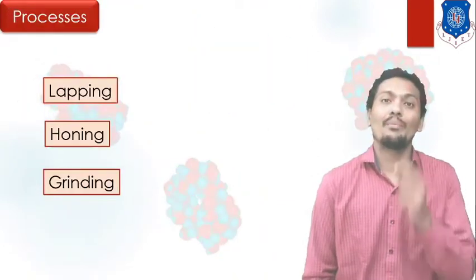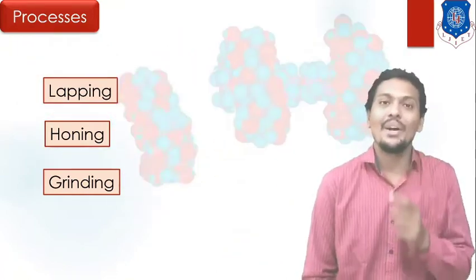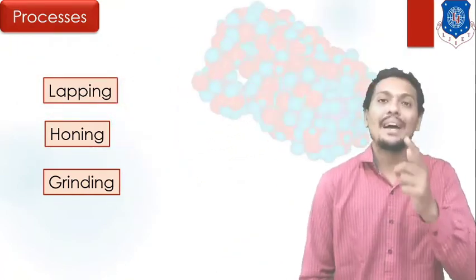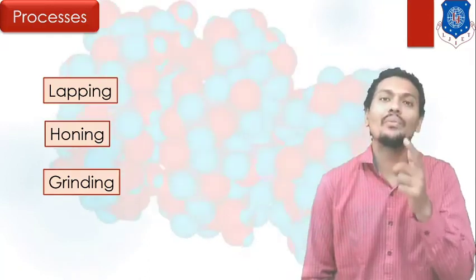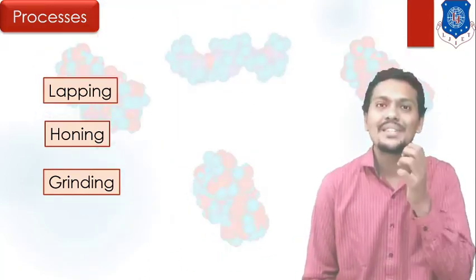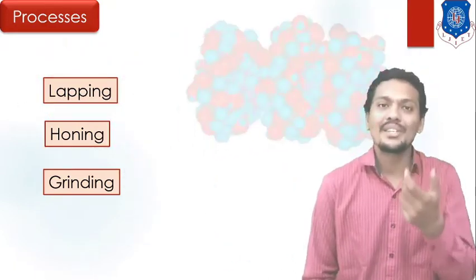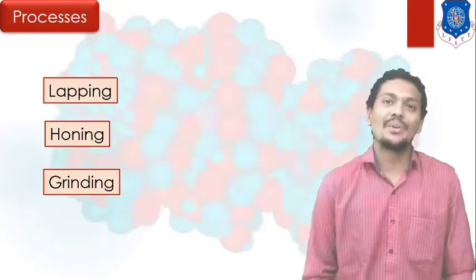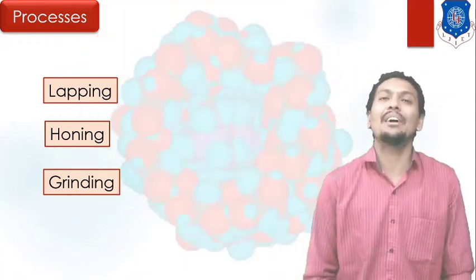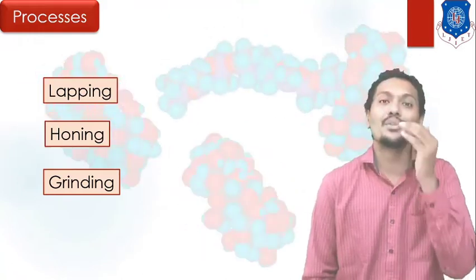For perfect application, or perfect mechanism, we have to apply super finishing or do some finishing operations, right? Here I mentioned some basic processes for super finishing: the lapping, the honing and the grinding process, which are most important in super finishing, right?